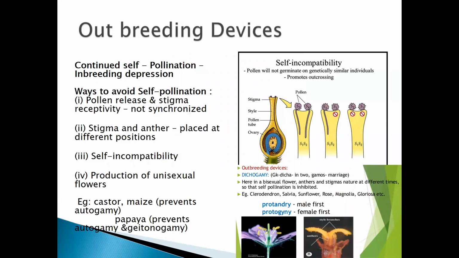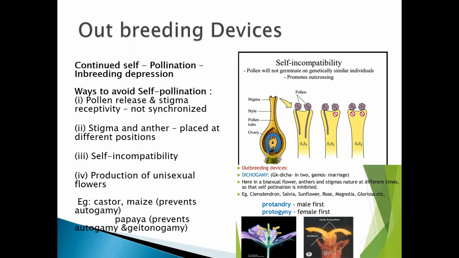Coming to this topic, outbreeding devices. Now, what are outbreeding devices? When a plant undergoes the self-pollination process again and again, that is, continuous self-pollination within one plant or within one flower, it comes to a state called inbreeding depression.